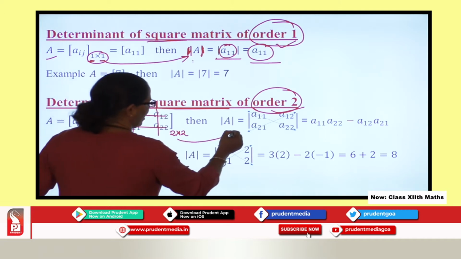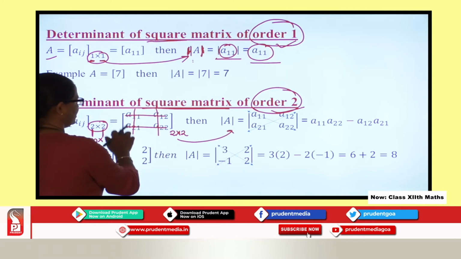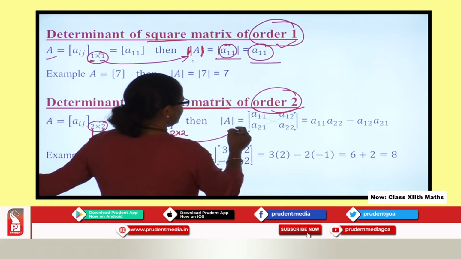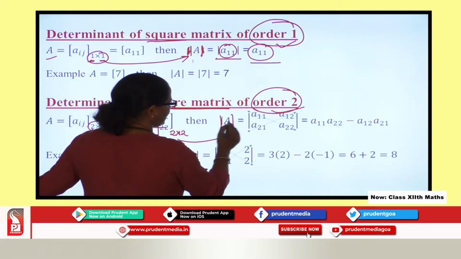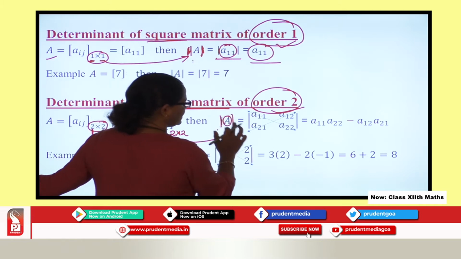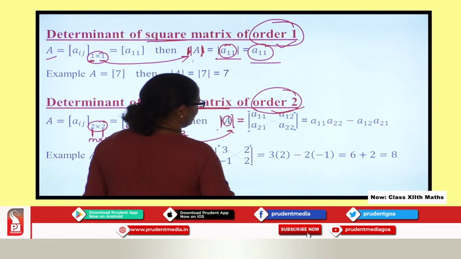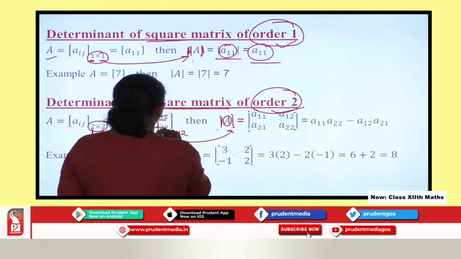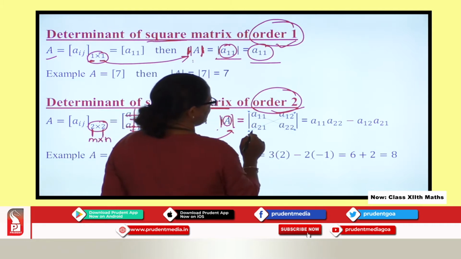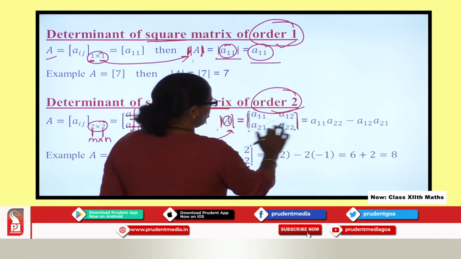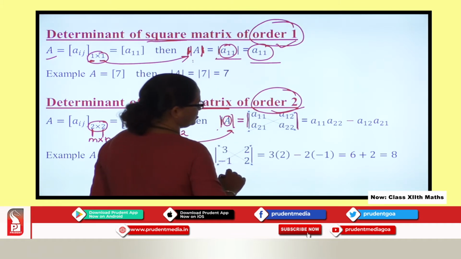So when I talk about the determinant of this particular square matrix, here you can see how I denote it. I say the modulus of this matrix A. So which matrix do I refer to? I refer to matrix A. Over here I say it is equal to, you can see, all the elements which are present here, I put under the modulus sign. So you can see the modulus of all these 2 rows and 2 columns I am mentioning over here.